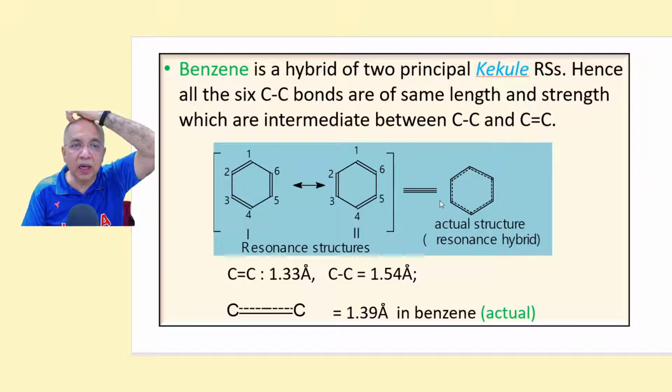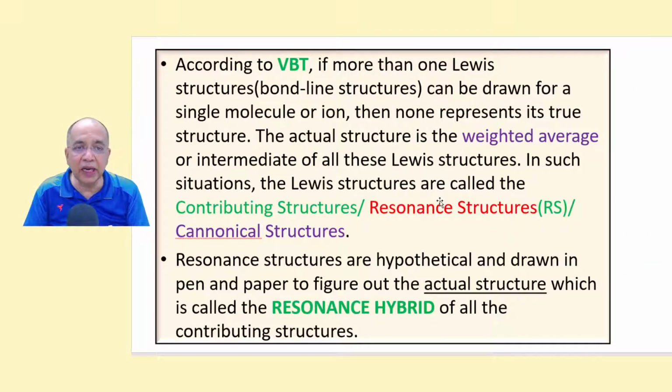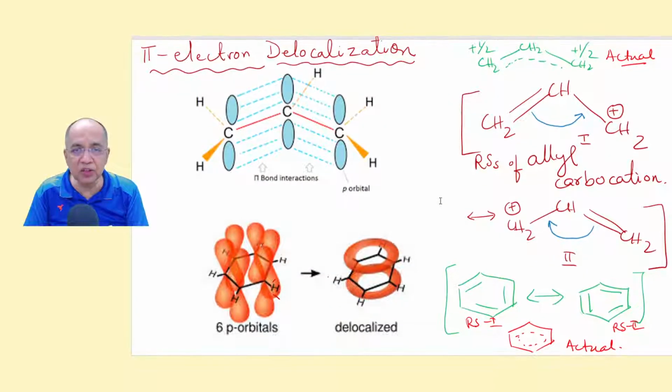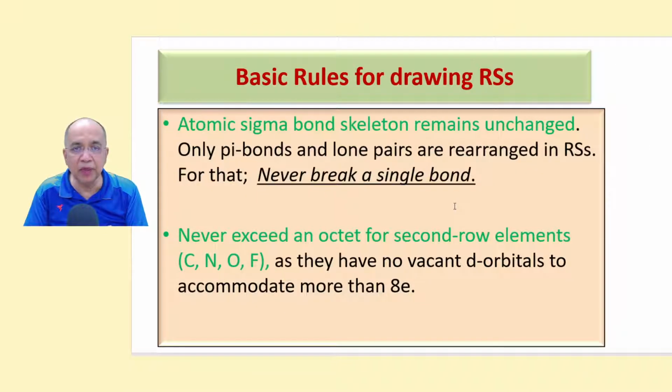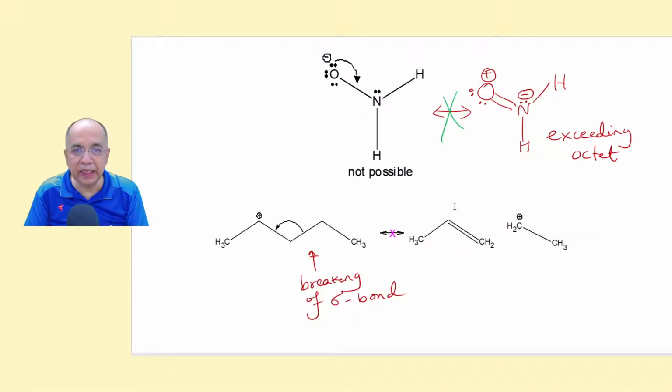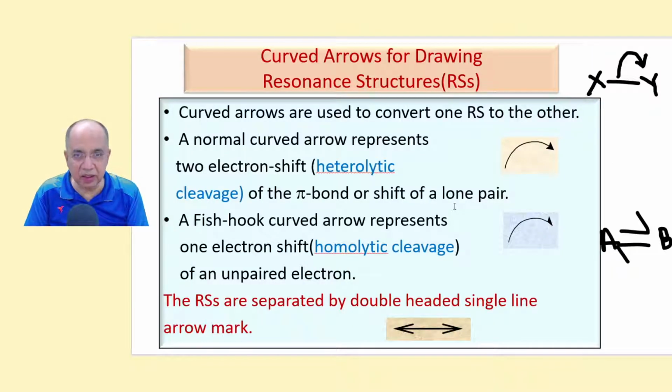I must write down very soon that this is not the equilibrium sign. This equilibrium sign we will not be using, but we will be using this single line, double-headed arrow mark to separate the resonance structures.